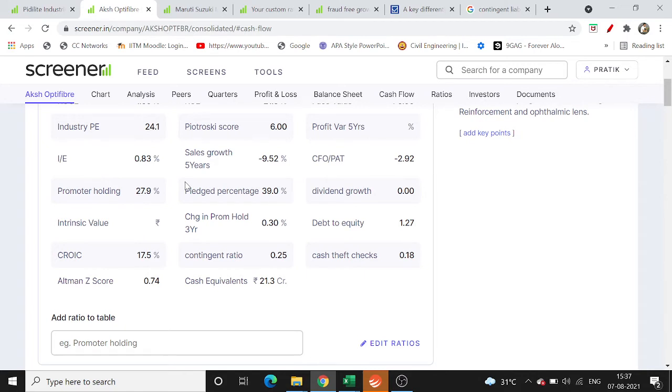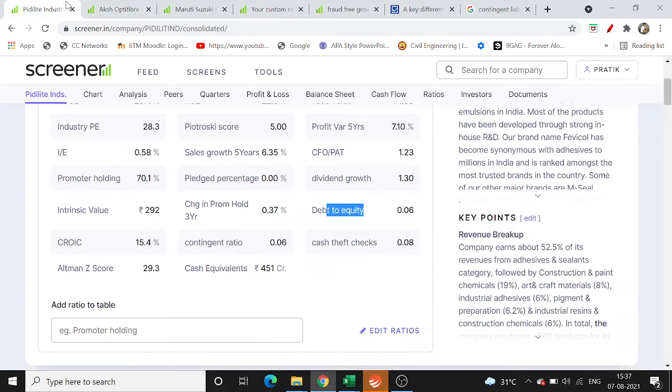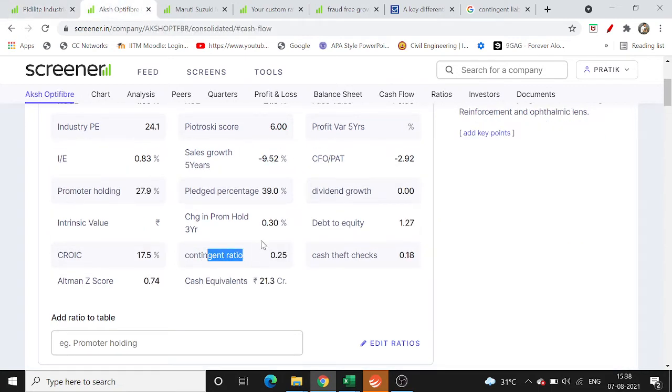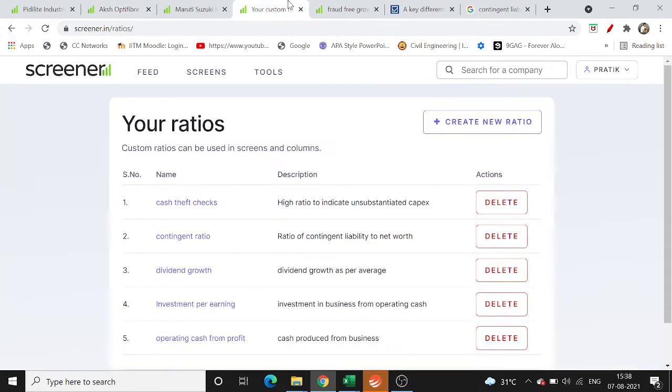have a contingent ratio. So if you look at the industry leader in terms of optical fiber, they don't have any contingent liabilities as such, but this particular company does have contingent liabilities, which is a very bad sign. A contingent ratio greater than 0.1 is considered very unsafe. Now if you look at Pidilite Industries, the contingent ratio is within limits and very low, so this is a very good sign.